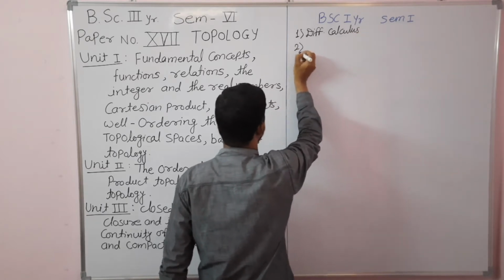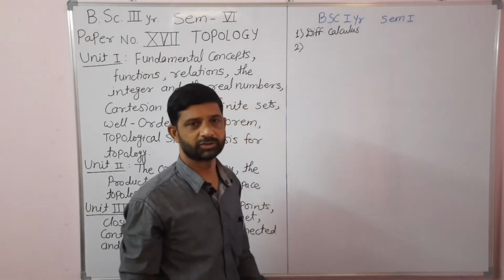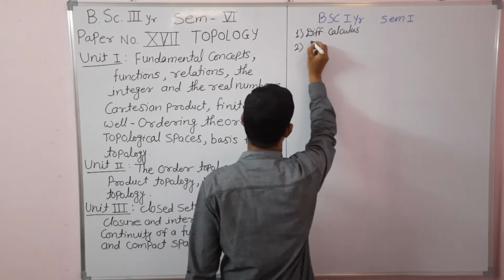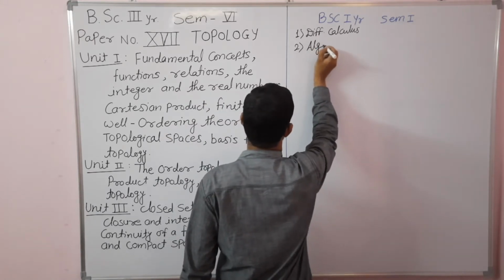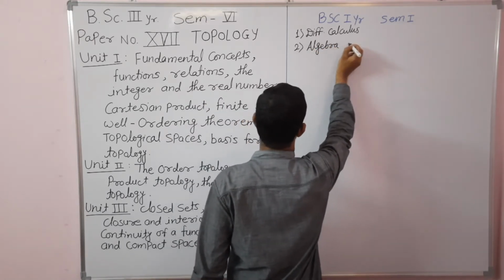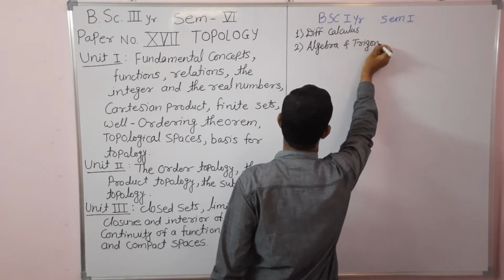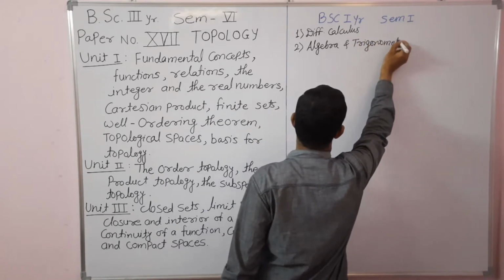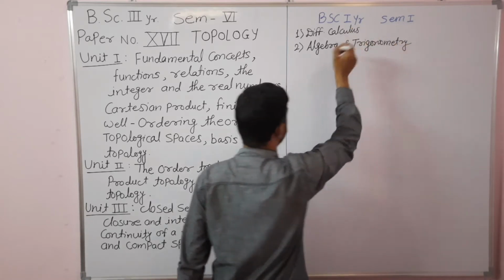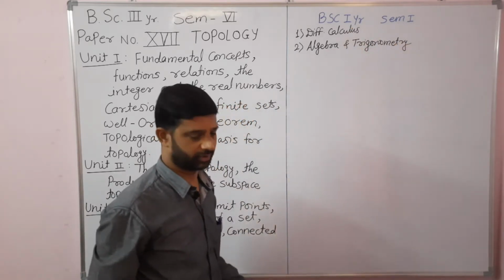Then the second paper that we have studied in semester first was algebra and trigonometry. These two theory papers you have studied in semester first.